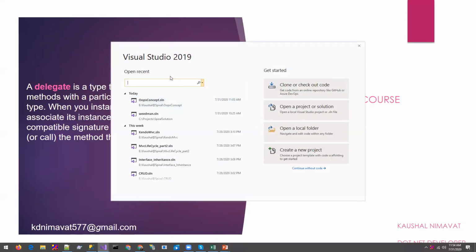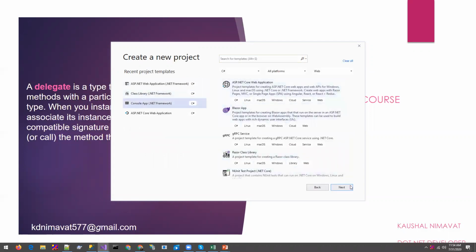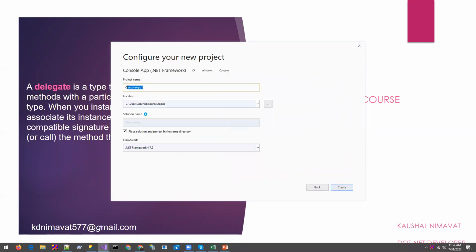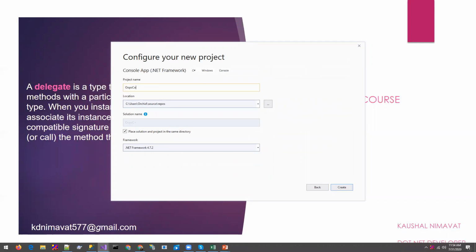We will create one small console application to learn about class, object, abstraction, inheritance, polymorphism, and how we can use them. Let's create a new project, create the console application, and provide the name OOPS concept, Your Knowledge.